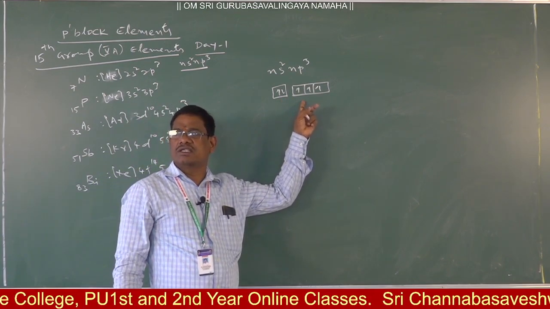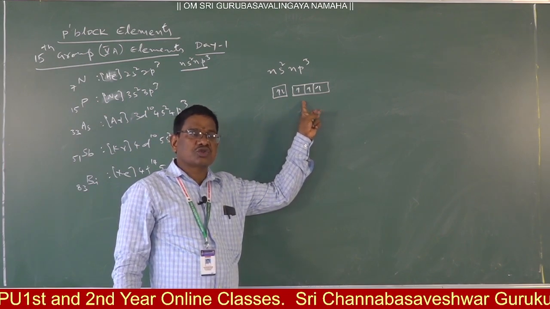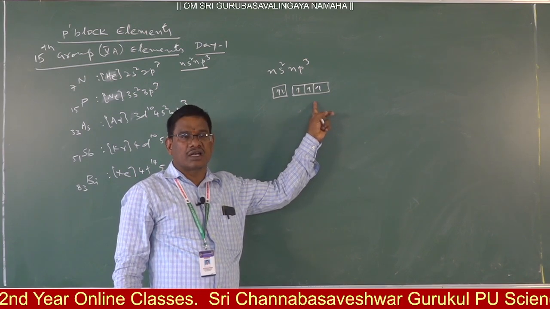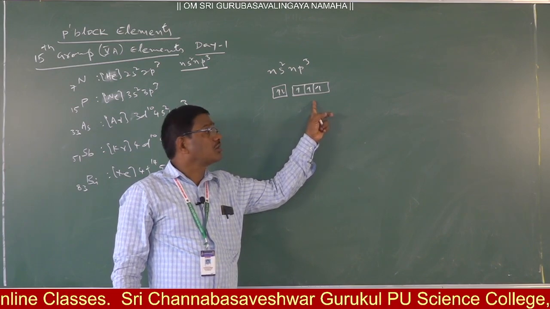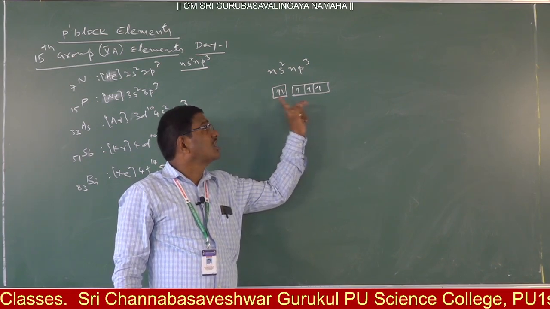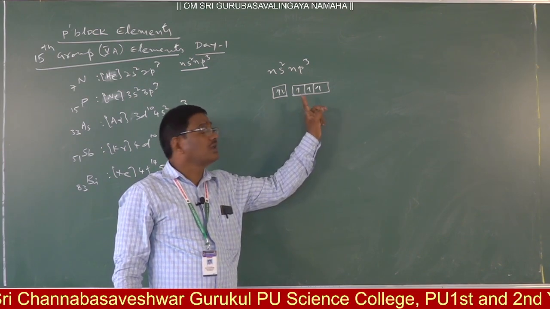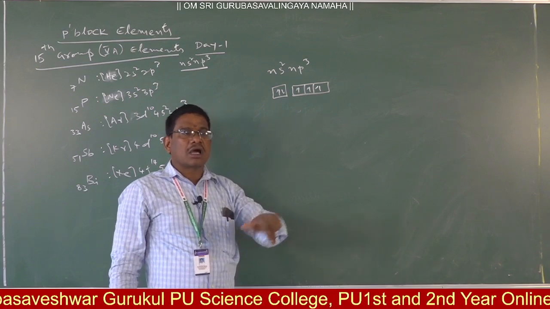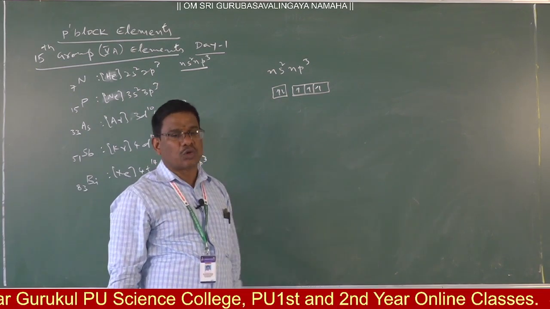Any orbital with a filled electronic configuration is more stable, next to that a half filled electronic configuration, next to that a partially filled one. Here it is not partially filled: s is filled and p is half filled. Thus these elements are stable compared with the 14th group elements as well as the 16th group elements.